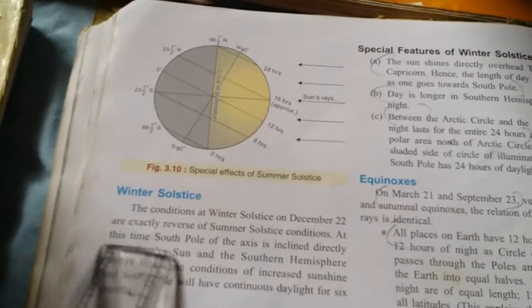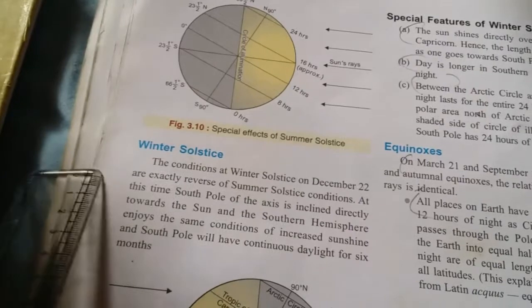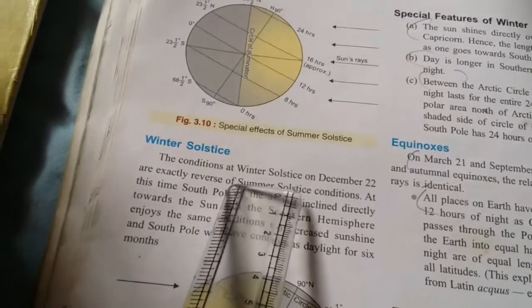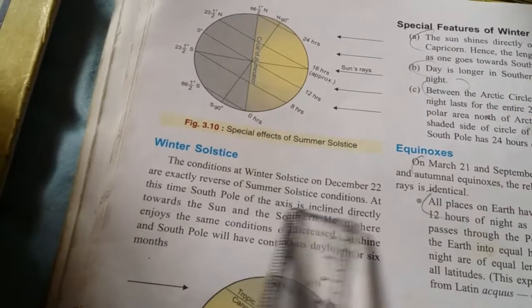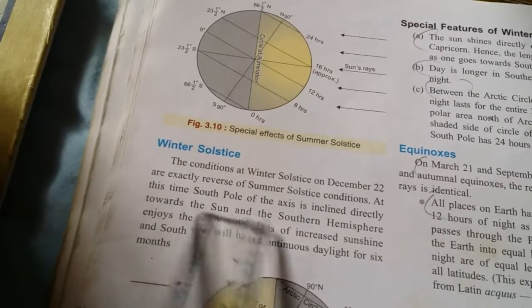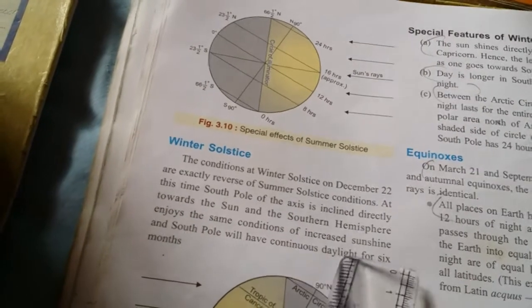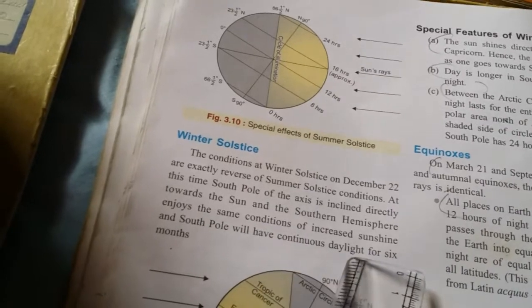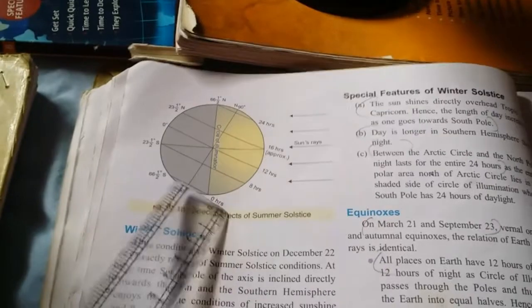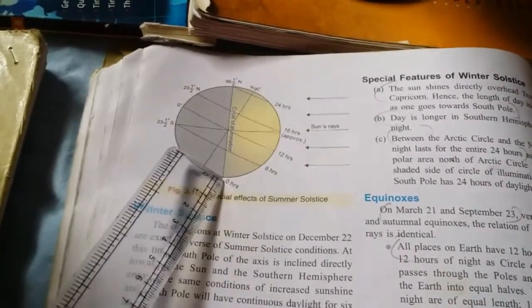Winter solstice. The conditions at the winter solstice on December 22nd are exactly the reverse of the summer solstice conditions. At this time, the south pole of the axis is inclined directly towards the sun, and the southern hemisphere enjoys the same conditions of increased sunshine, and the south pole will have continuous daylight for 6 months. Okay, I told you that hemisphere will get 24 hours of light for 6 months.